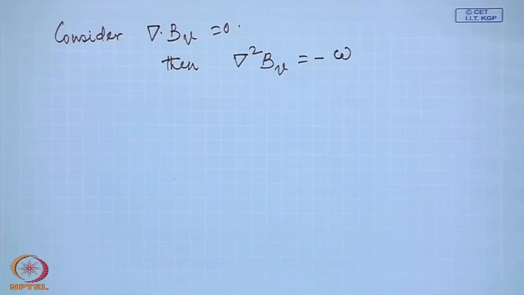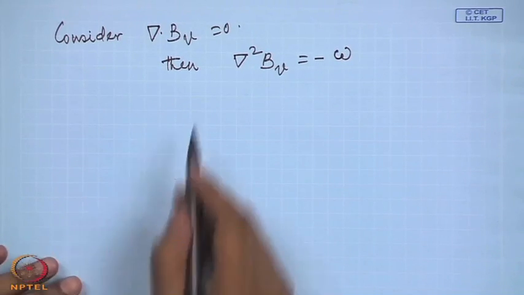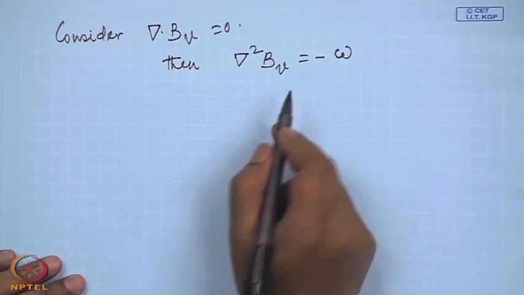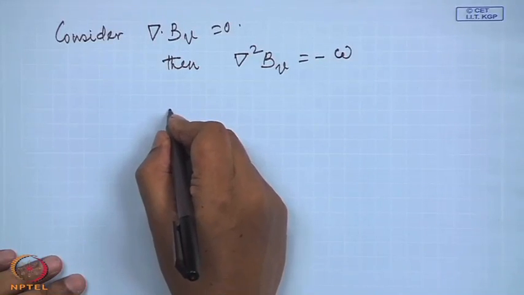We have the same equation, and again we can write the solution, another Poisson equation, and the solution is